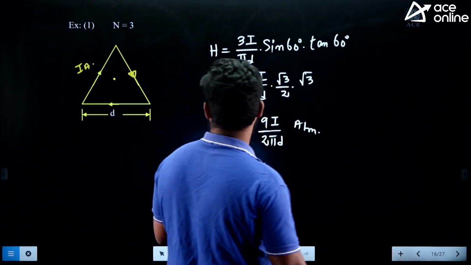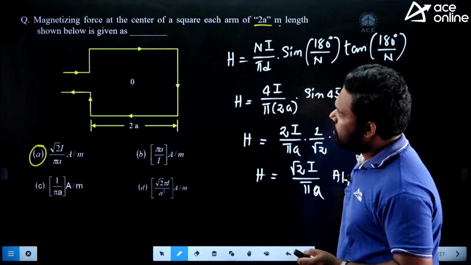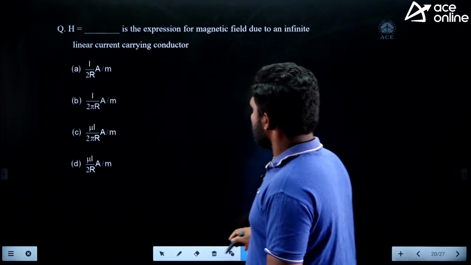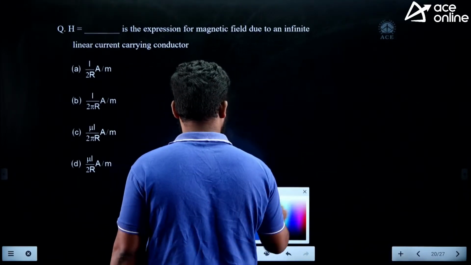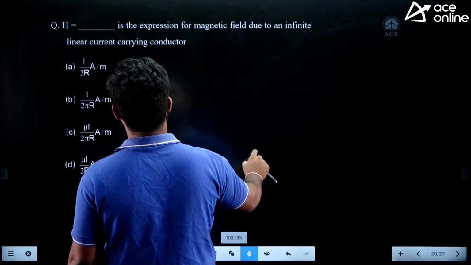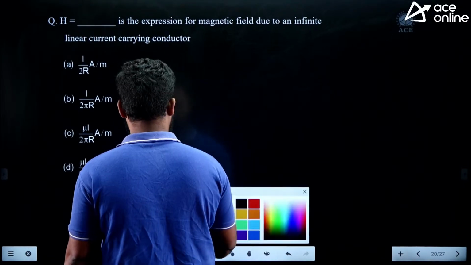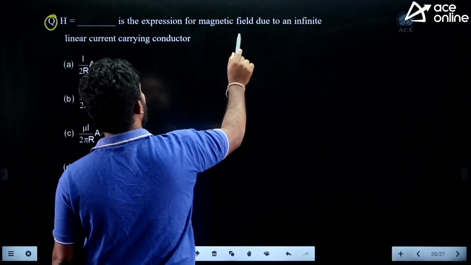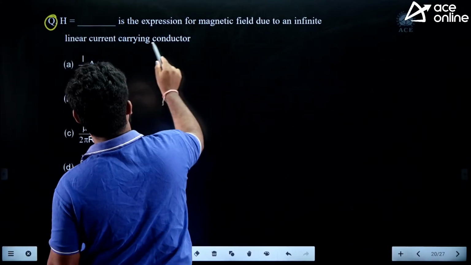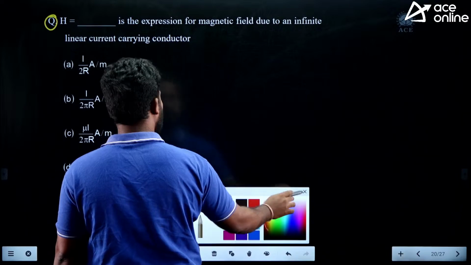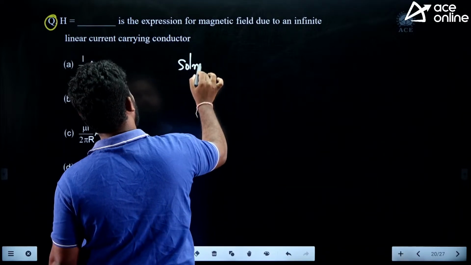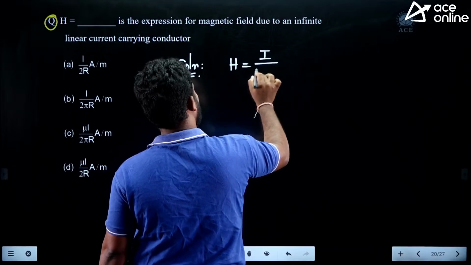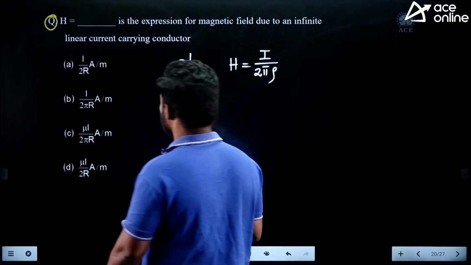Let us have one question. We have seen one shortcut here. Let us have one question here. Yes, here is a question. H is equal to, is the expression for the magnetic field due to an infinite linear current carrying conductor. So what is the expression here? The magnetic field due to an infinite linear current carrying conductor is H is equal to I by 2 pi rho.